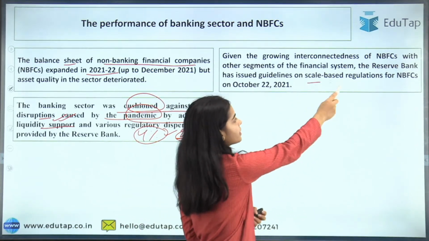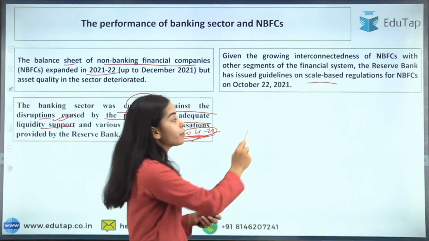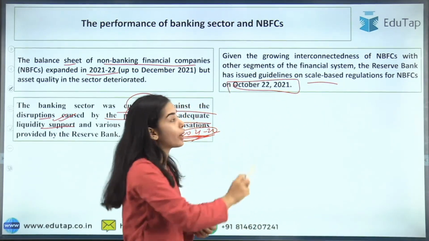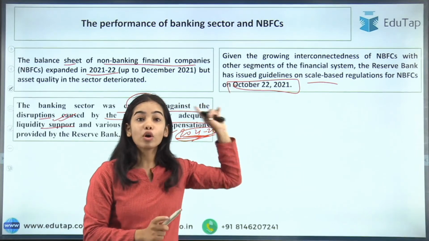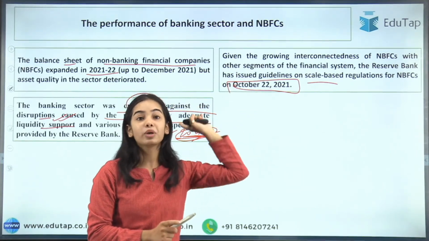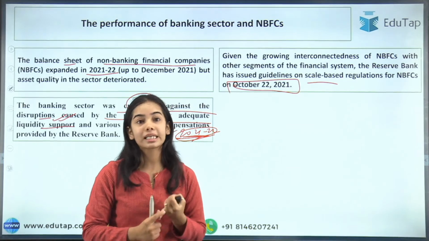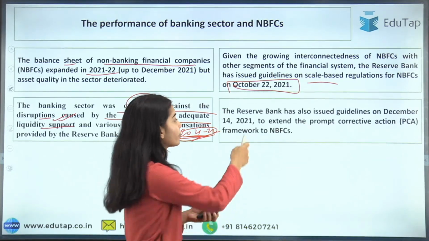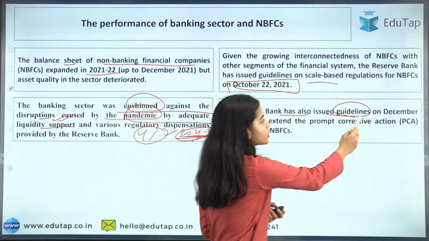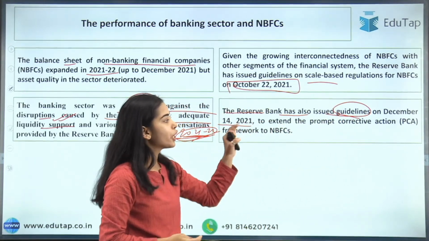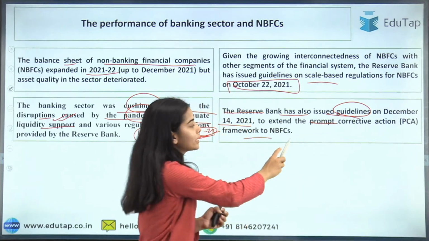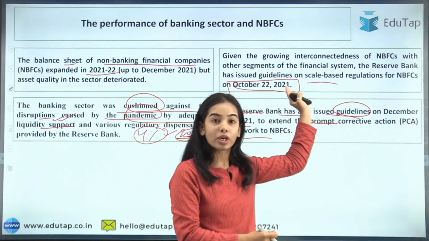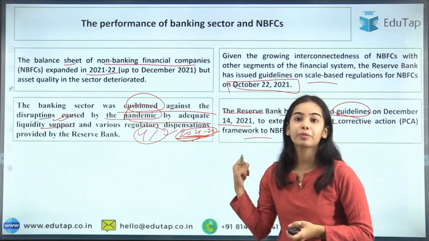As you can see, the scale-based regulatory framework for the NBFCs came on October 22, 2021. Now, why is this important? Because all of this is written in the annual report. The annual report discussed the scale-based regulatory framework and the PCA framework. So all of this is from the annual report. The Reserve Bank also issued guidelines on December 14, 2021 to extend the PCA framework for the NBFCs. So in October it brought the scale-based regulatory framework, and in December it brought this.